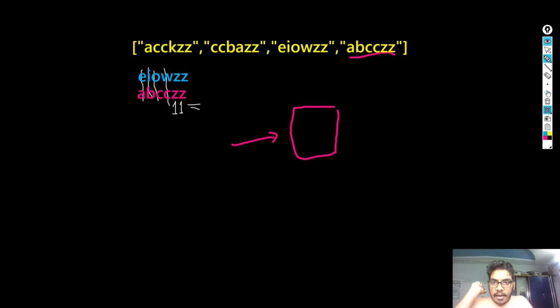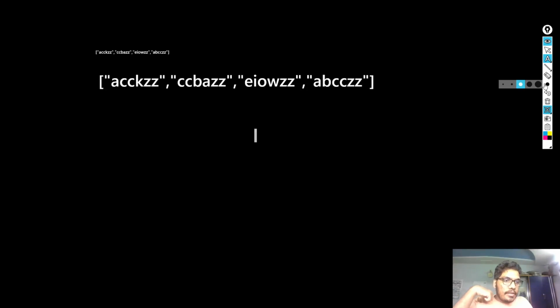For example, let's say instead of the first one, this one was the secret. Let's say this is the secret, and we are putting in this.